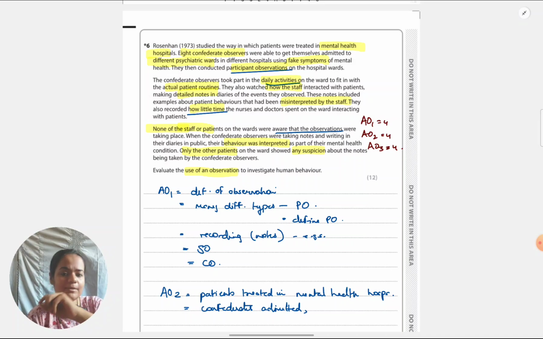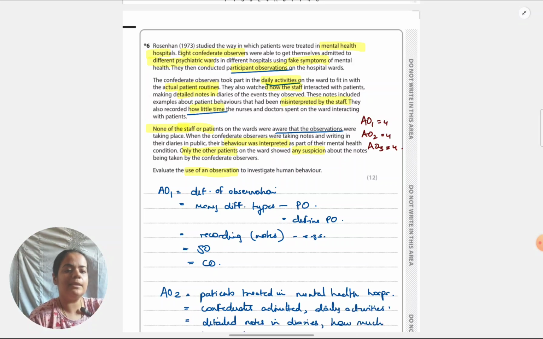So when I'm writing, I'll write this was a participant observation because the confederates got admitted and started doing daily activities with the patients. Recording of notes I have mentioned next. Here I can see that they wrote detailed notes in their diaries and how much time that also they wrote down. The nurses and doctors interacted with patients. So I have to specify because I've made a point on notes. What were the notes in this study? How was the recording done in this study?